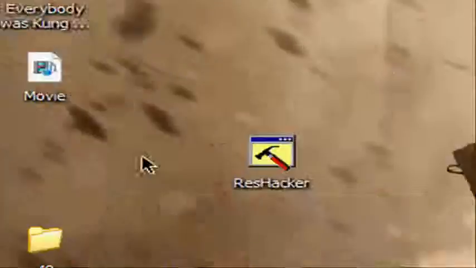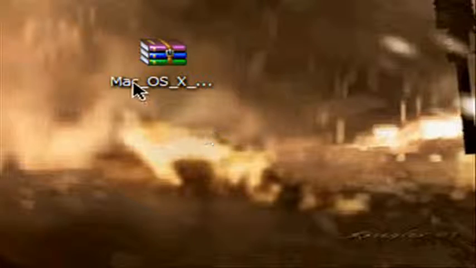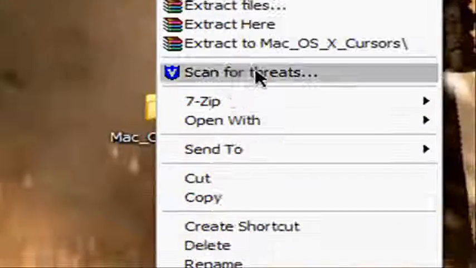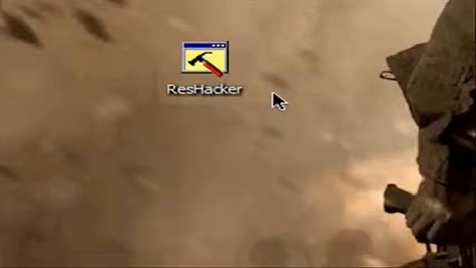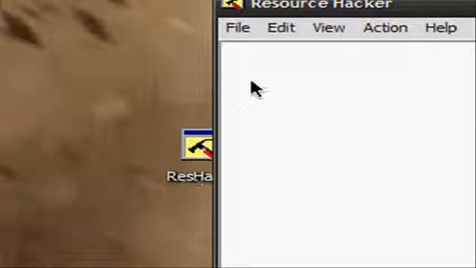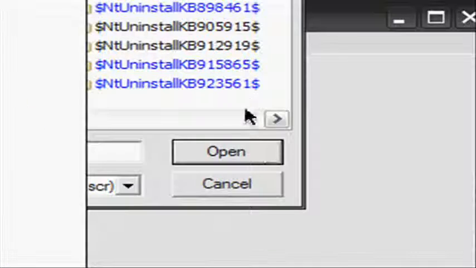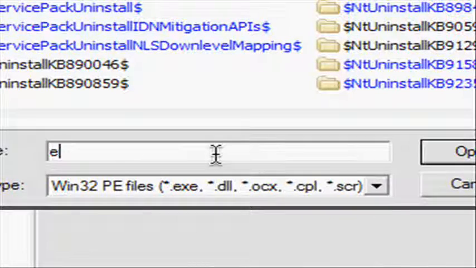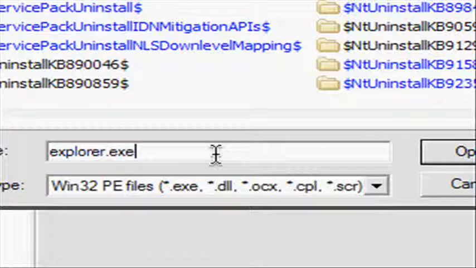I think it comes up as a RAR file, and you're gonna have to extract it. The way you do that is you're gonna right click it and just click extract here, and then a file just comes up like that, and then it should look like this actually. And then you're gonna click on it, and then you're gonna go on file, click open. You're going to just click on explorer.exe, and then just click open.